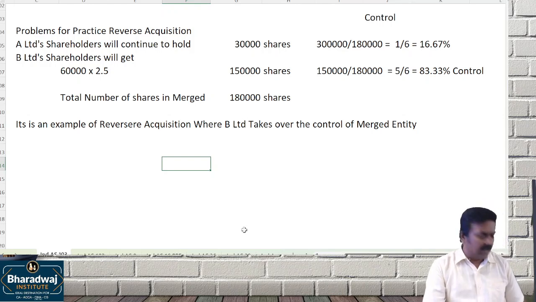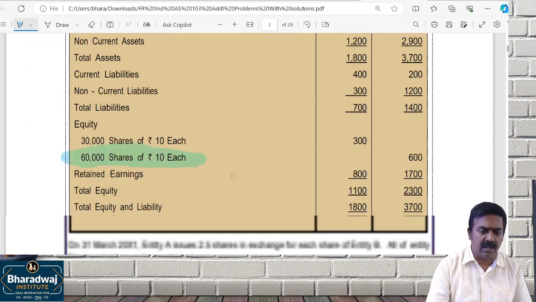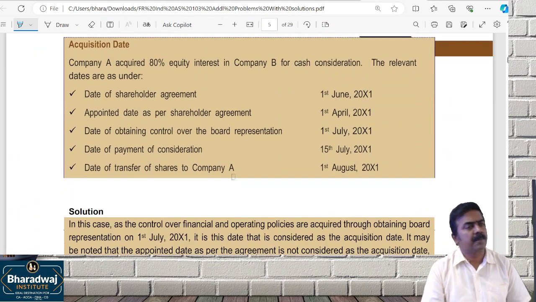What do you mean by acquisition date? Date on which what? Effective control is acquired. Date on which effective control is what? Acquired. Go through this. Maybe this can be tested in acquisition date.